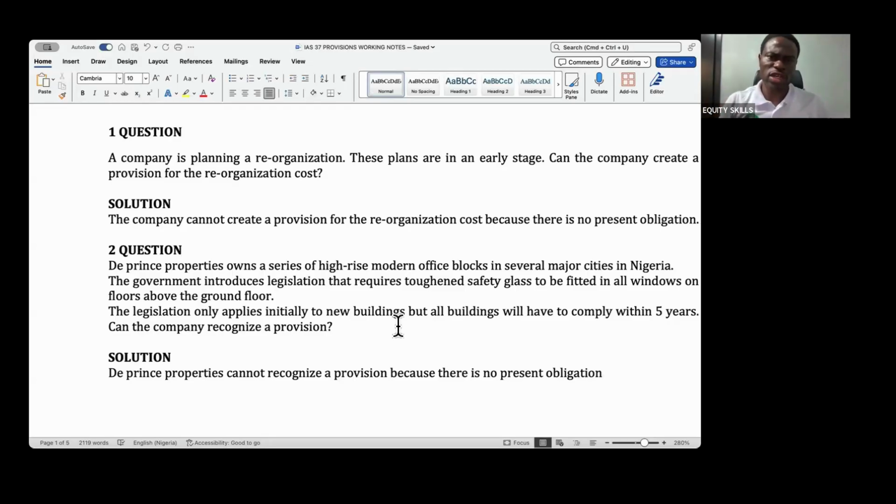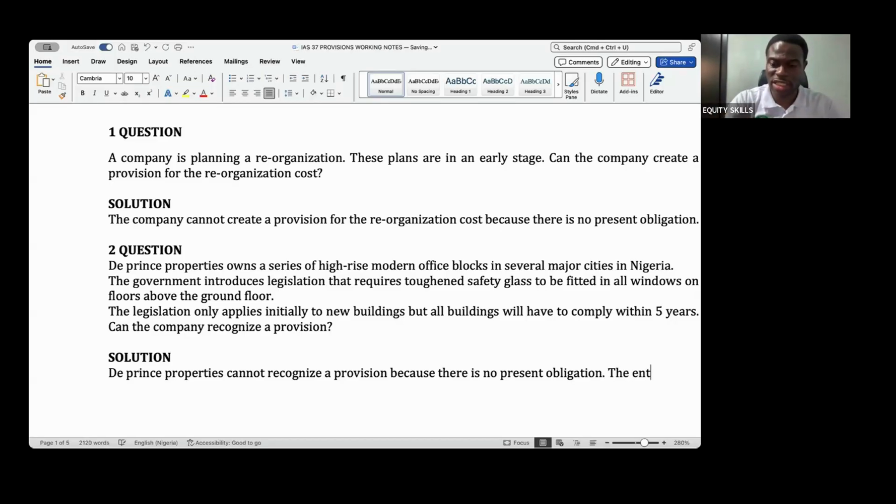You cannot avoid an obligation. Before we can call an item an obligation, the entity must not be able to avoid that obligation. So this one can avoid this obligation, so it is not even an obligation. So the prince cannot recognize the provision because there is no present obligation.